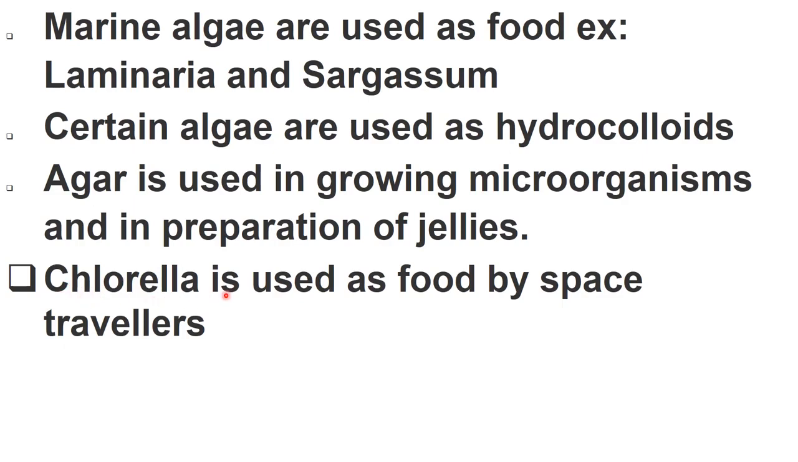Now Chlorella, that is also an algae, is used as food by space travelers. I told you in the previous lecture that Chlorella is a protein rich algae, and it is used as a protein supplement, or you can say as food, by space travelers, because space travelers cannot carry much food with them. So they carry this type of food which acts as a supplement, which is needed for their body functions.